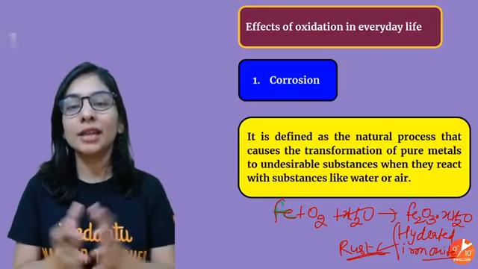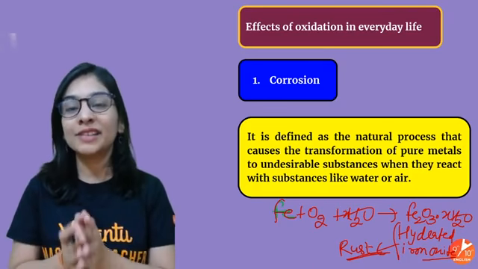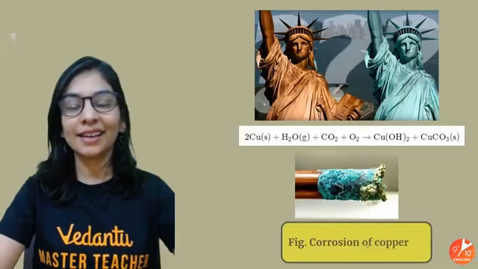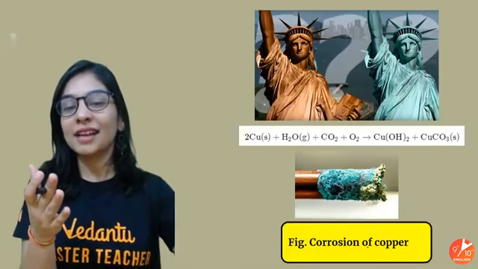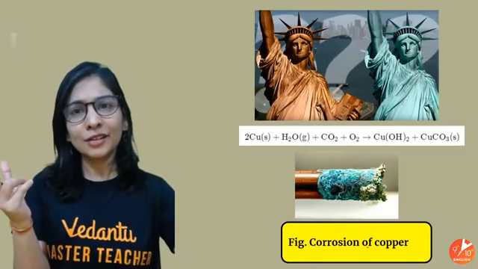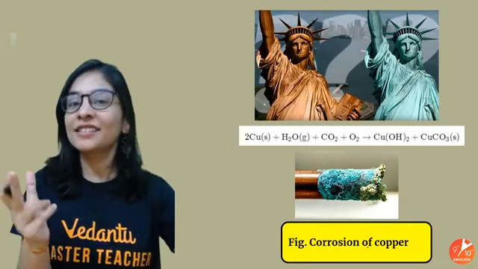Every year, so many iron objects have to be replaced, so many bridges and all, because that's not a good thing, right? Same with our Statue of Liberty. Now that looks nice also, but that's not a good thing.